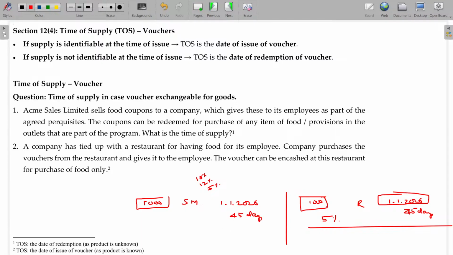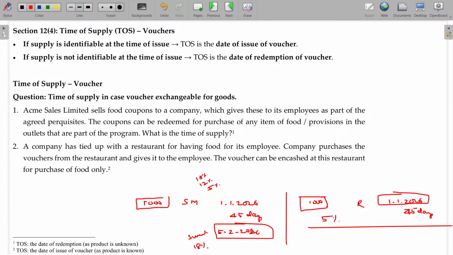Then we have been given 45 days. On 5th February 2026, you used it for a sweet purchase, and the eligible GST rate being 18%. In this case, the date of encashing or utilizing the voucher will be considered as the time of supply.